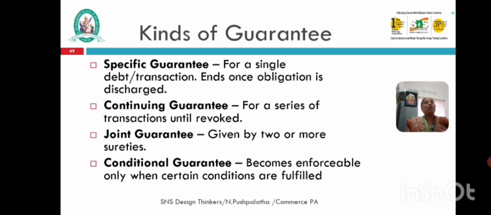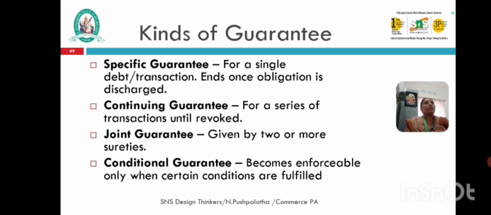For example, a loan of 3 lakh rupees, and S1 and S2 give the guarantee together. This is a joint guarantee. If the guarantee is joint, C may sue both together; it depends on whether the guarantee is joint or several.